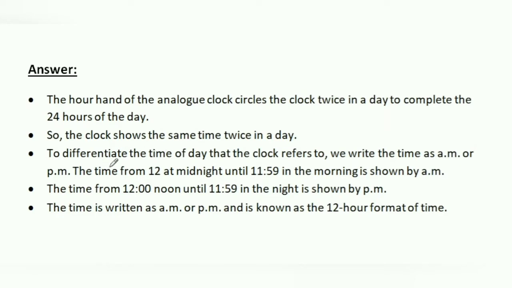So to differentiate the time of the day that the clock refers to, we write the time as AM and PM. Okay. The time from 12 at midnight until 11:59 in the morning is shown by AM. And the time from 12 noon until 11:59 in the night is shown by PM. Now the time is written as AM and PM and is known as the 12-hour format of the time.